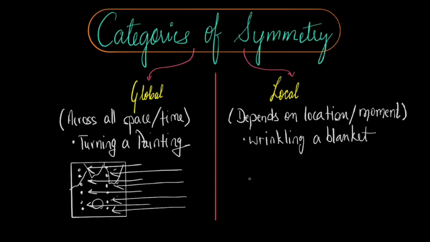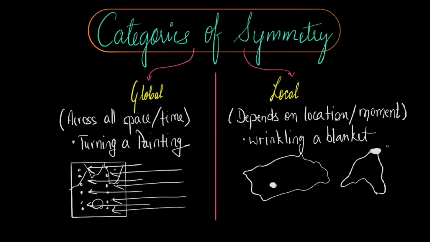Imagine you have a large blanket spread out on the floor or a big piece of Play-Doh. You can do multiple things. For example, wrinkling a blanket. You can grab one part of the blanket and pull it up, creating a wrinkle just in that spot. Only that spot. Another part of the blanket might stay flat, or you might create another wrinkle somewhere else. So this transformation, this wrinkling of the blanket, is local. It is only in a small region, a small portion.